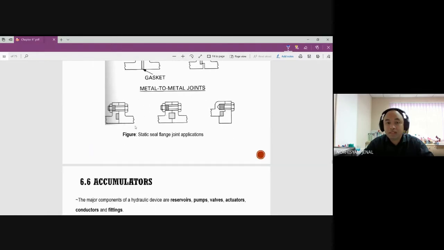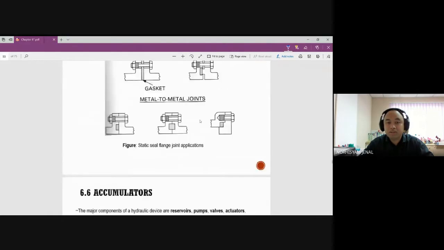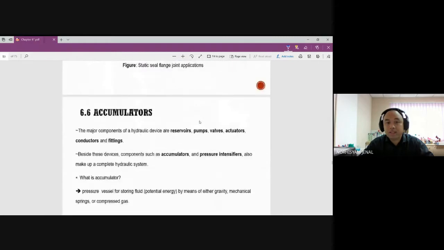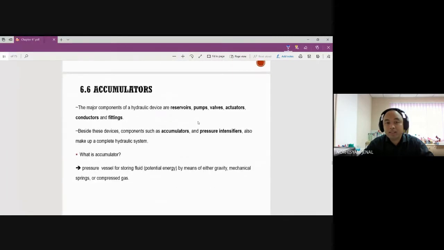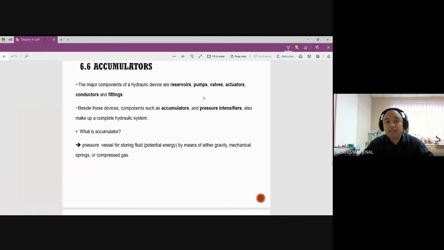All right, a seal can be done here, it depends on the situation. So it's done for sealing. All right, next is accumulators. This is a component that is used in a circuit, and the function of accumulators is to accumulate pressure. It is a pressure vessel for storing fluid or potential energy by means of either gravity, mechanical springs, or compressed gas.